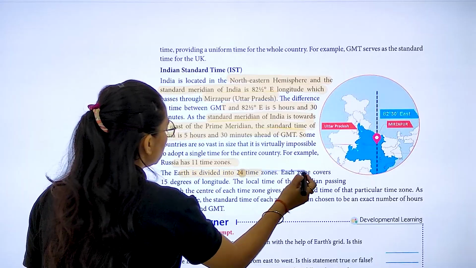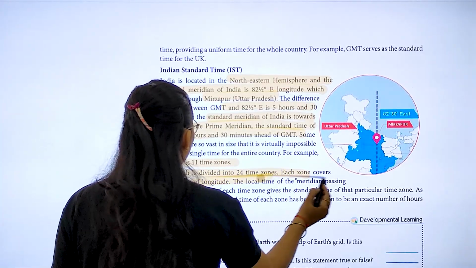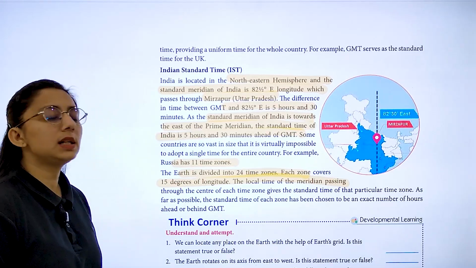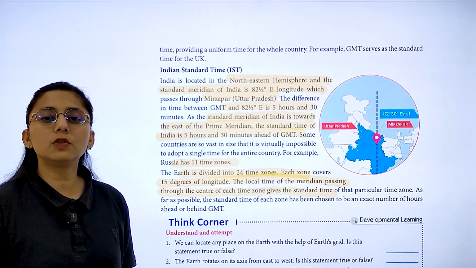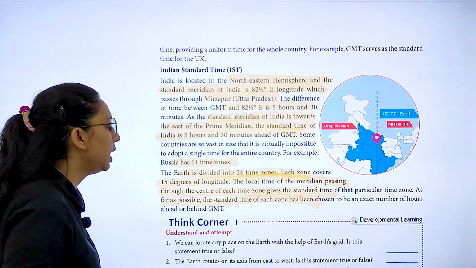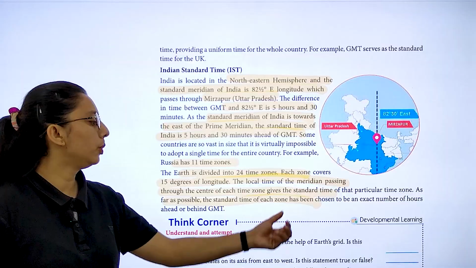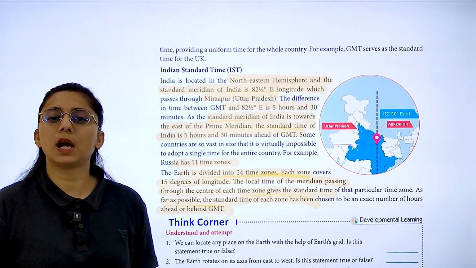Russia has 11 time zones. Earth is divided into 24 time zones. Each time zone covers 15 degrees of longitude, and the local time of the meridian passing through the center of each time zone, what does it give you? The standard time of that particular time zone. As far as possible, the standard time of each zone has been chosen to be an exact number of hours ahead or behind GMT.